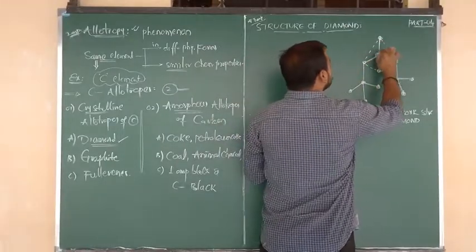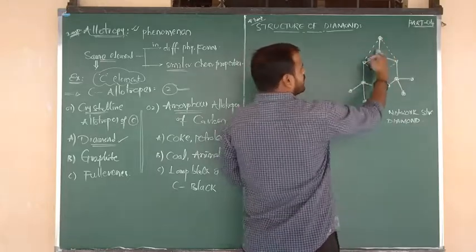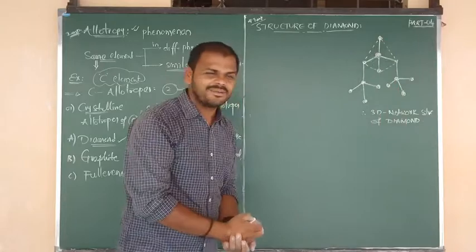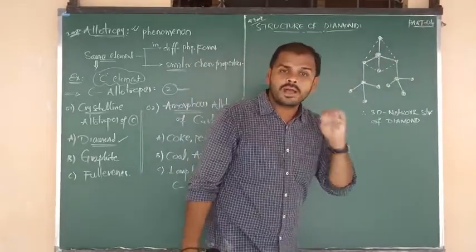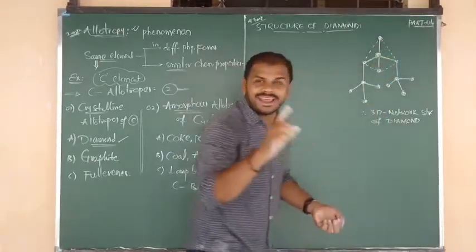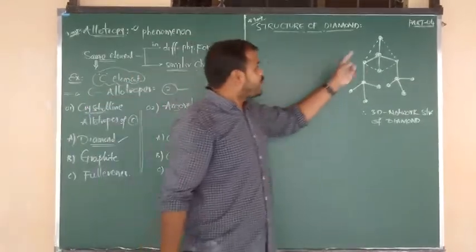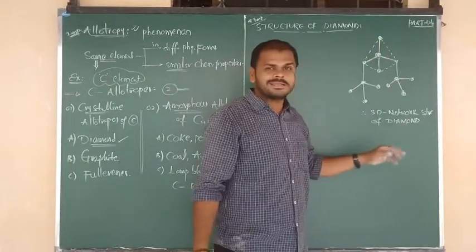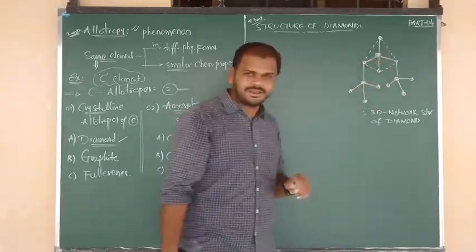So one carbon is connected to one carbon above the plane, one carbon to the left, one carbon below, and one carbon to the right. So one carbon is connected to how many surrounding carbons? 4 carbons. Between carbon and carbon, one line is there. A line is nothing but a covalent bond. I hope you understand that clearly. So each carbon is connected to the surrounding 4 carbons by forming bonds, which are nothing but covalent bonds.